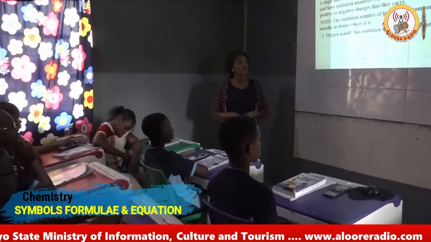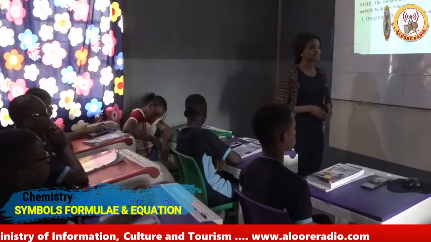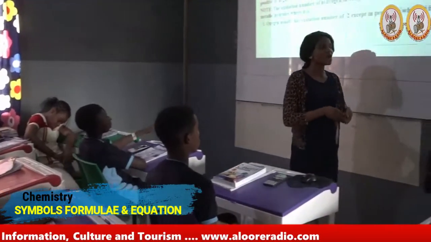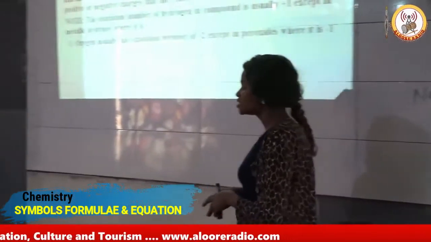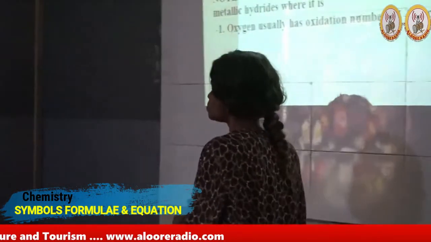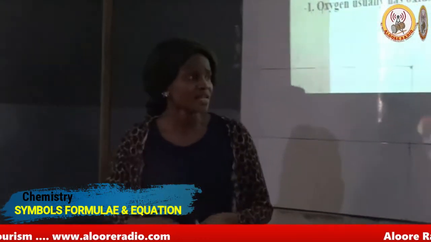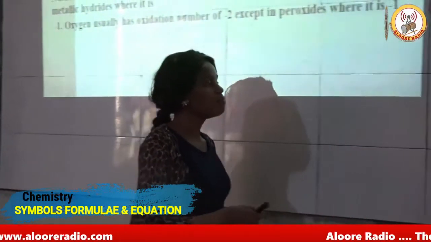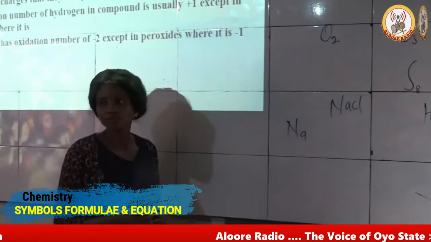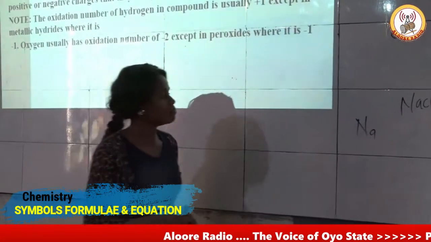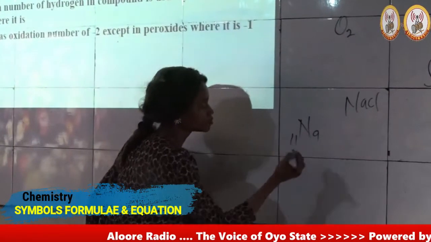rules. Now, we'll be made to understand that metals exhibit positive oxidation number. I'm going to tell you the reason why. Let us take, for example, sodium metal with the symbol Na and an atomic number of 11.